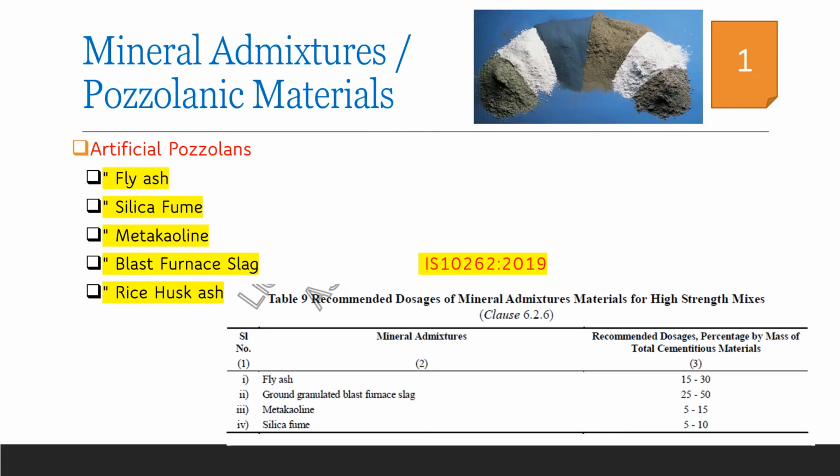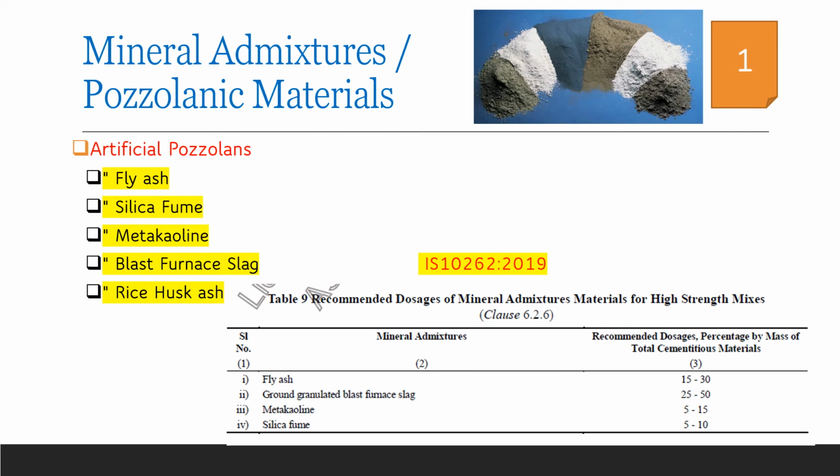So in the previous sessions of module 3, mineral admixtures, we have discussed various artificial pozzolans such as fly ash, silica fume, metakaolin, blast furnace slag and rice husk ash. As per IS 10262-2019, we have a set of recommendations for the optimum percentage of different pozzolanic materials. Here you can see that Table 9 of IS 10262-2019 gives the recommendations as follows. Fly ash has an optimal percentage in the range of 15 to 30%. GGBFS has an optimum percentage up to 50%, and metakaolin and silica fume can be added only up to say 5 to 10 or 15%.